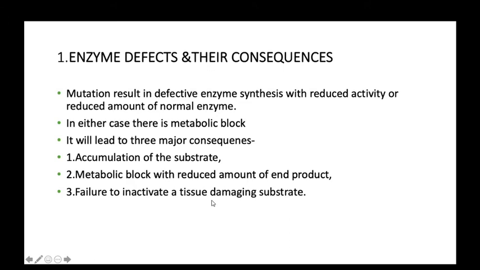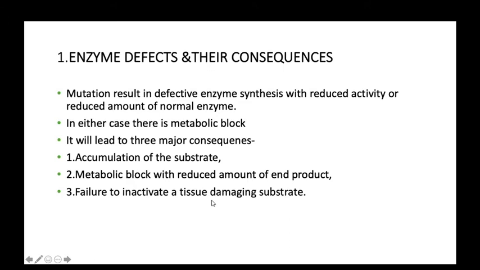Second, it leads to 3 major consequences. What are these consequences? First is accumulation of substrate, because the enzyme acts on the substrate. Then the end product is formed and released into our blood, and through the blood it reaches each of our systems and is utilized by our body. So first, with a metabolic block, there is accumulation of substrate. Second is metabolic block with a reduced amount of end product.